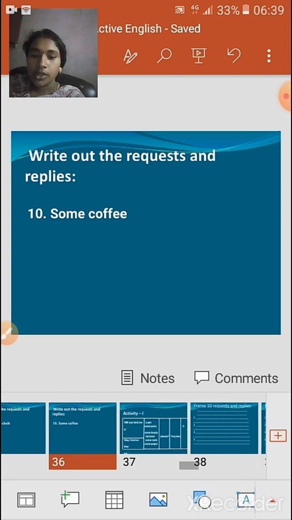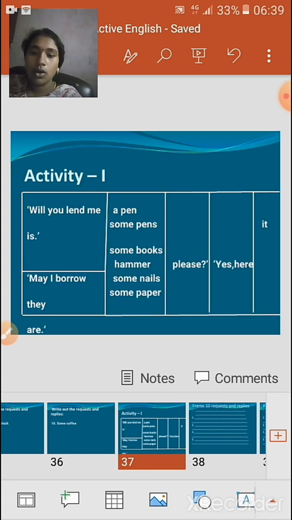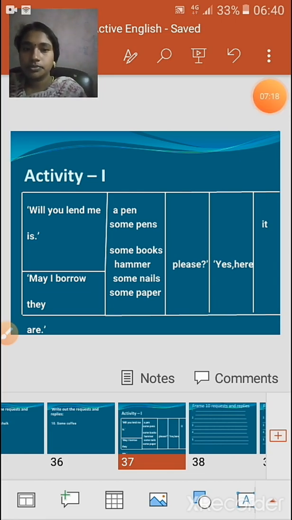Okay children, so next we move on to a small activity. You are going to frame sentences using this pattern. You are going to frame 10 sentences using this tabular column. Based on this question you are going to write the 10 replies and requests for this particular tabular column. So how will you frame the questions?